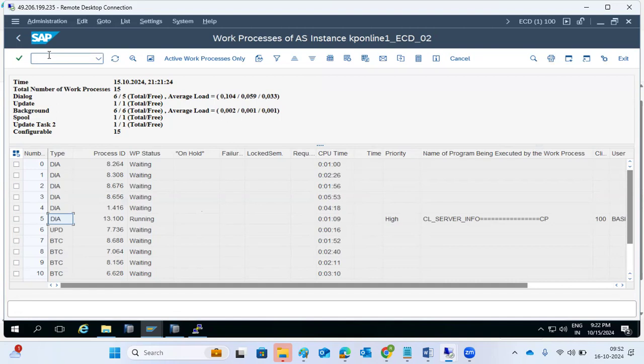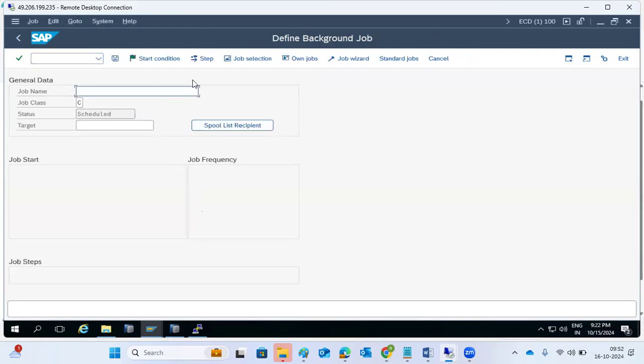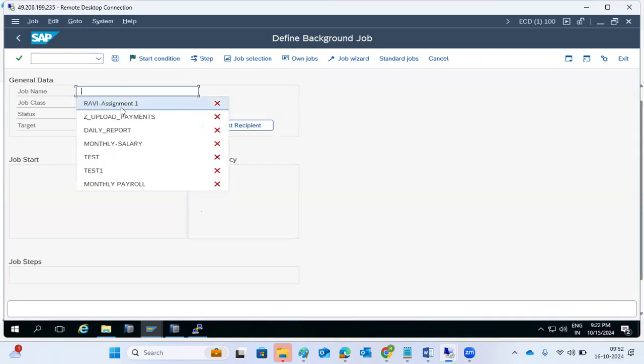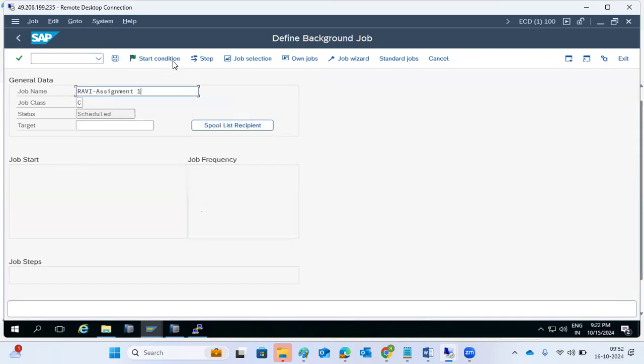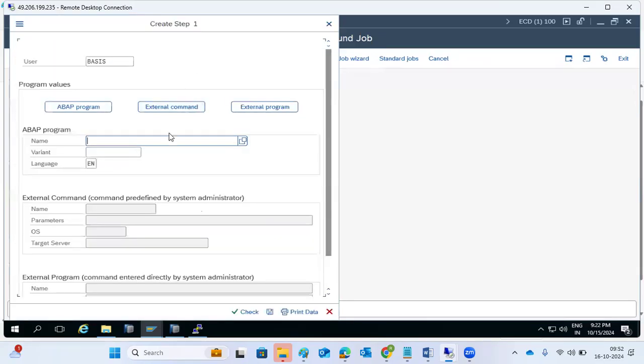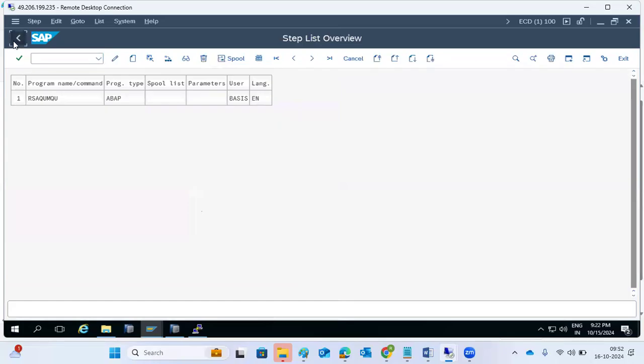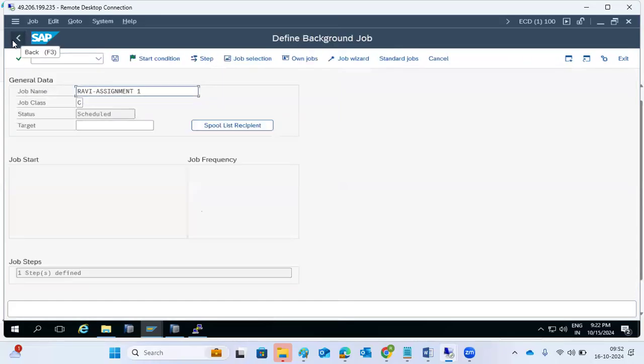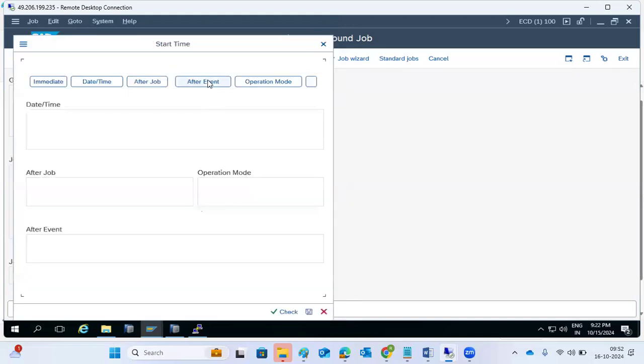Sir, in the job scheduling we have the after event option as well, right, sir? Will there be any event, in the sense, how can we check that, sir? Event means what exactly happens here. In the system, we have multiple events running. Event means actions. As soon as the system is stopped, or before stopping, or after starting, when some event has occurred and you want to run this job, then you can go to the after event. There are some events here in the system.